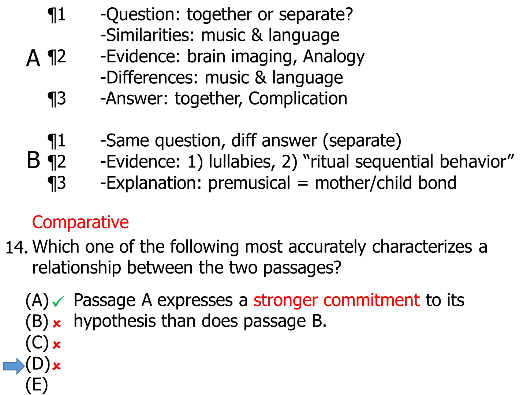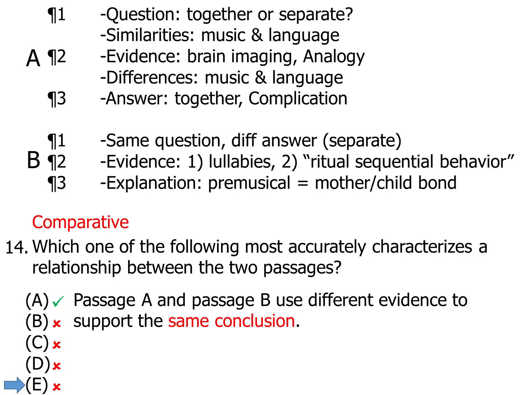Answer choice D says that passage A expresses a stronger commitment to its hypothesis than does passage B, and that phrase, stronger commitment, is really the problem. That's a judgment call to say which of these two authors is more into their argument. The test never asks us to make judgment calls, so there's no evidence here of who has the stronger commitment. So D can't be our answer.